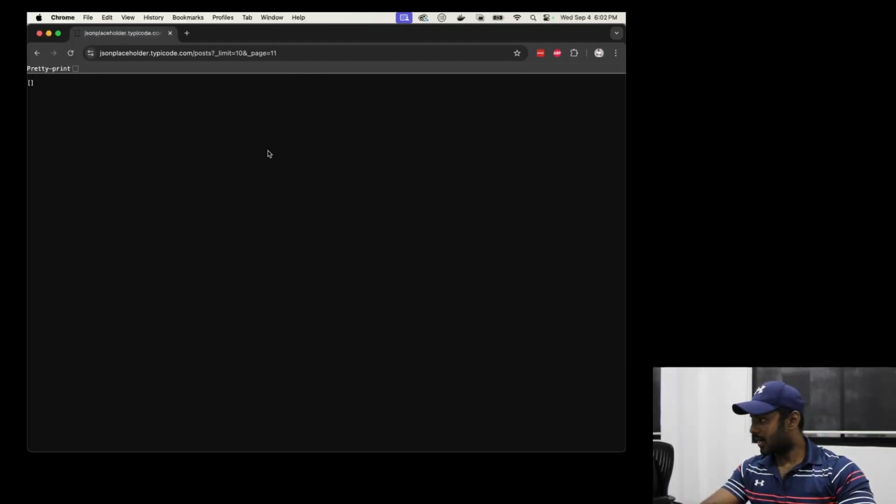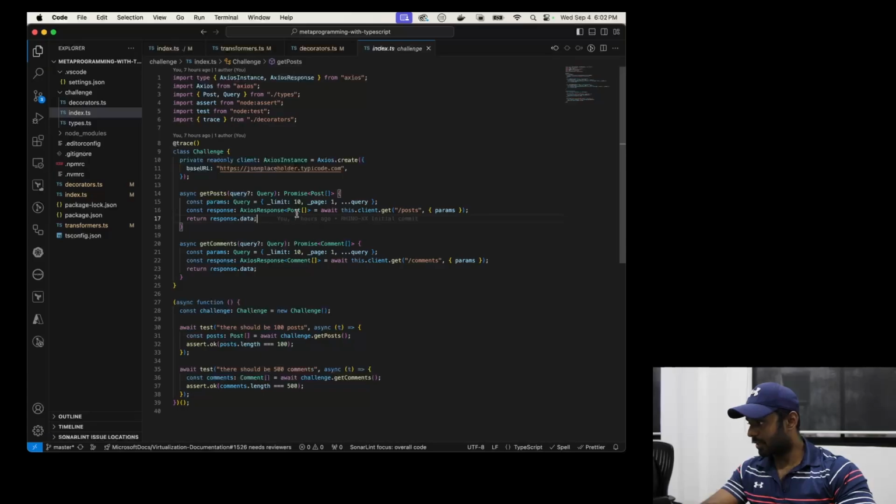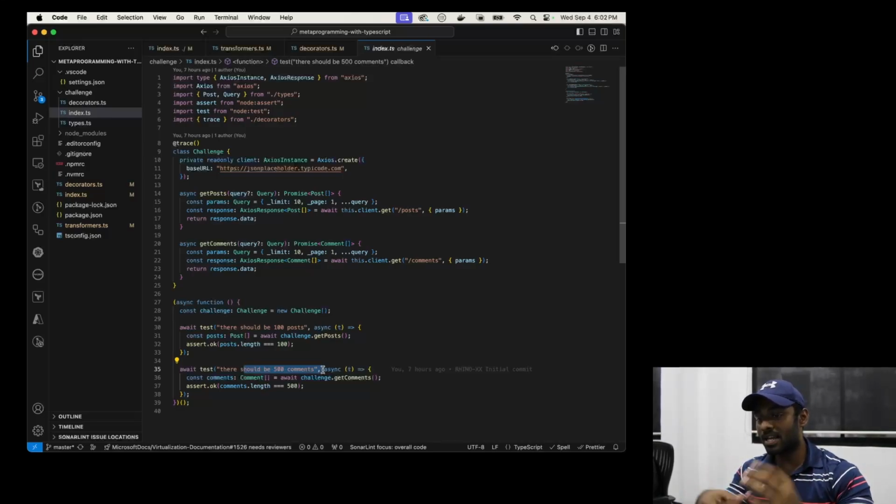So the idea is, as of now, it only fetches the first 10 posts, and it also has a route called /comments, which has 500 comments. The goal here is to paginate and fetch all the comments as well as all the posts. If you have used this API, you realize that if you just call /posts, you get all the posts. But for the sake of this challenge, we can't use that. We have to use the pagination query parameters.